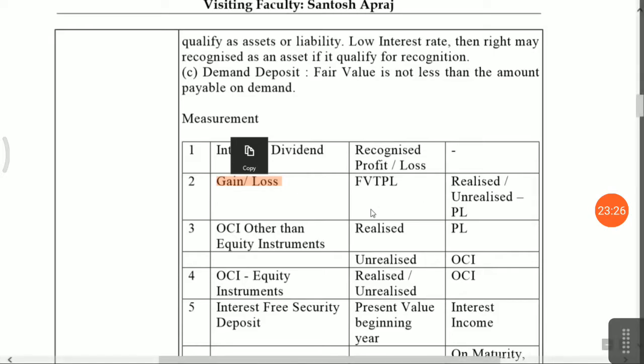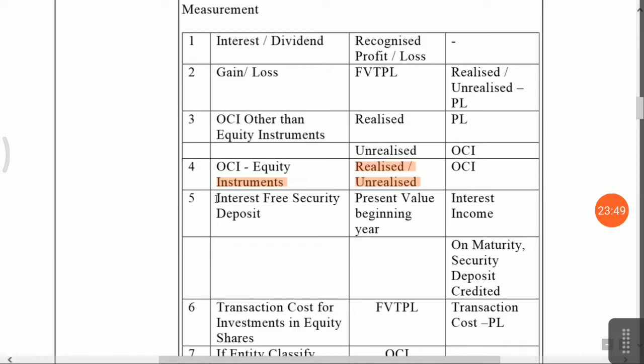Okay, OCI, other than equity instruments: if realized, then only you have to show the gain or loss in profit and loss account. If unrealized, then other comprehensive income. OCI equity instrument: equity instrument means there is no financial liability. Realized or unrealized, you have to show it in other comprehensive income. Interest free security deposit.